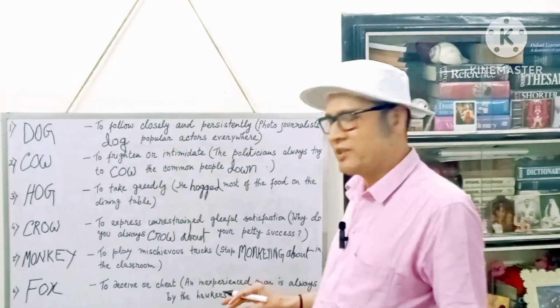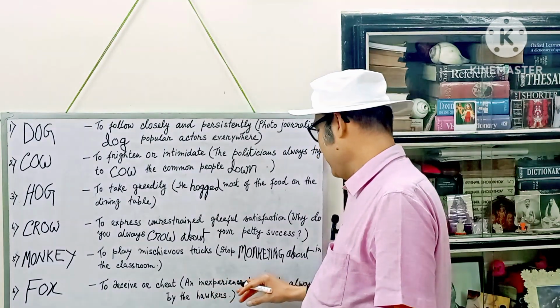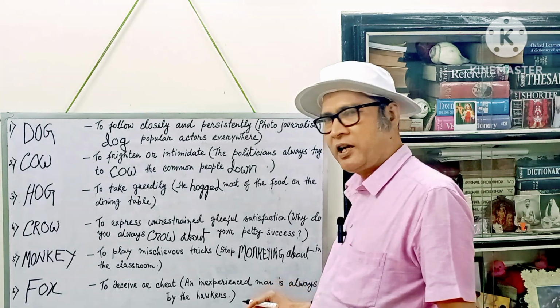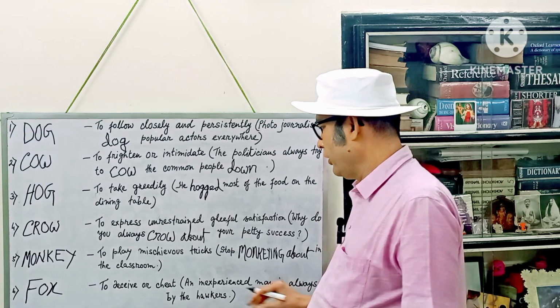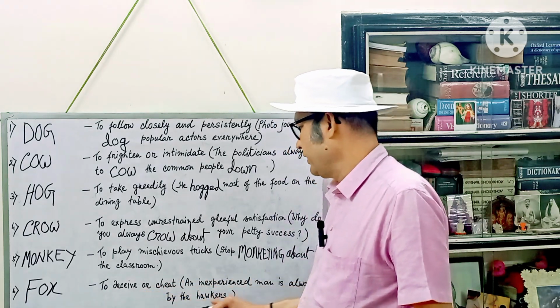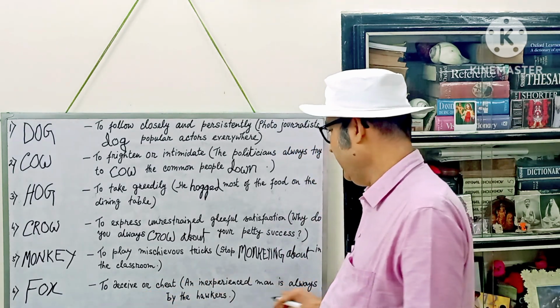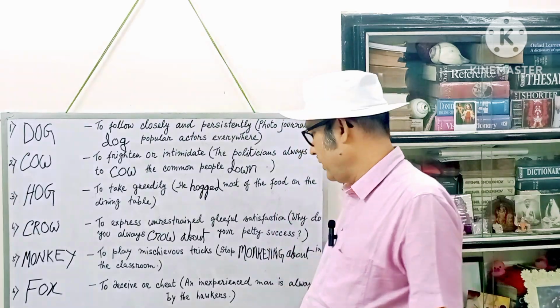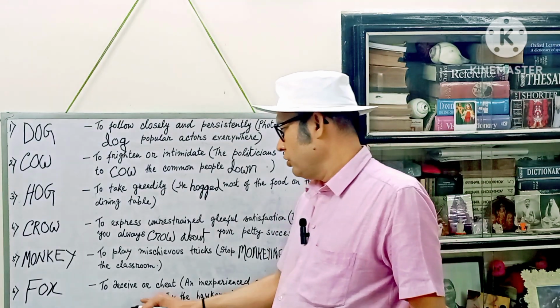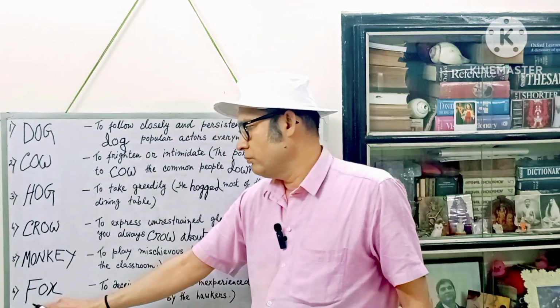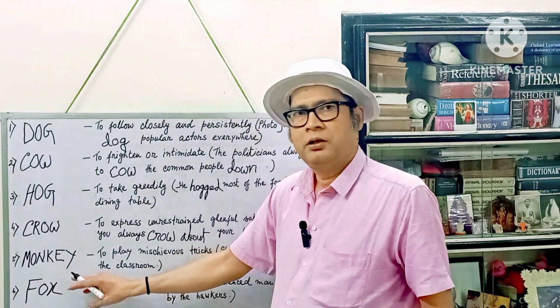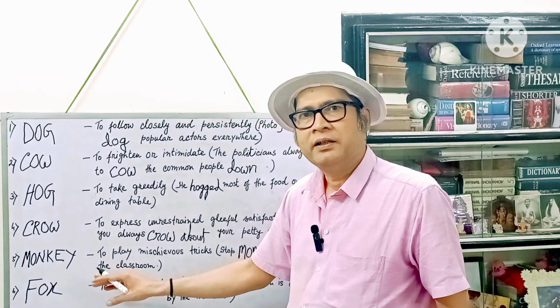Now let's look at the example sentence. An inexperienced man, or you may say an inexperienced customer, is always dash by the hawkers. This sentence is in the passive voice. As it is in the passive voice, we have to fill in this gap with this word by adding ed.